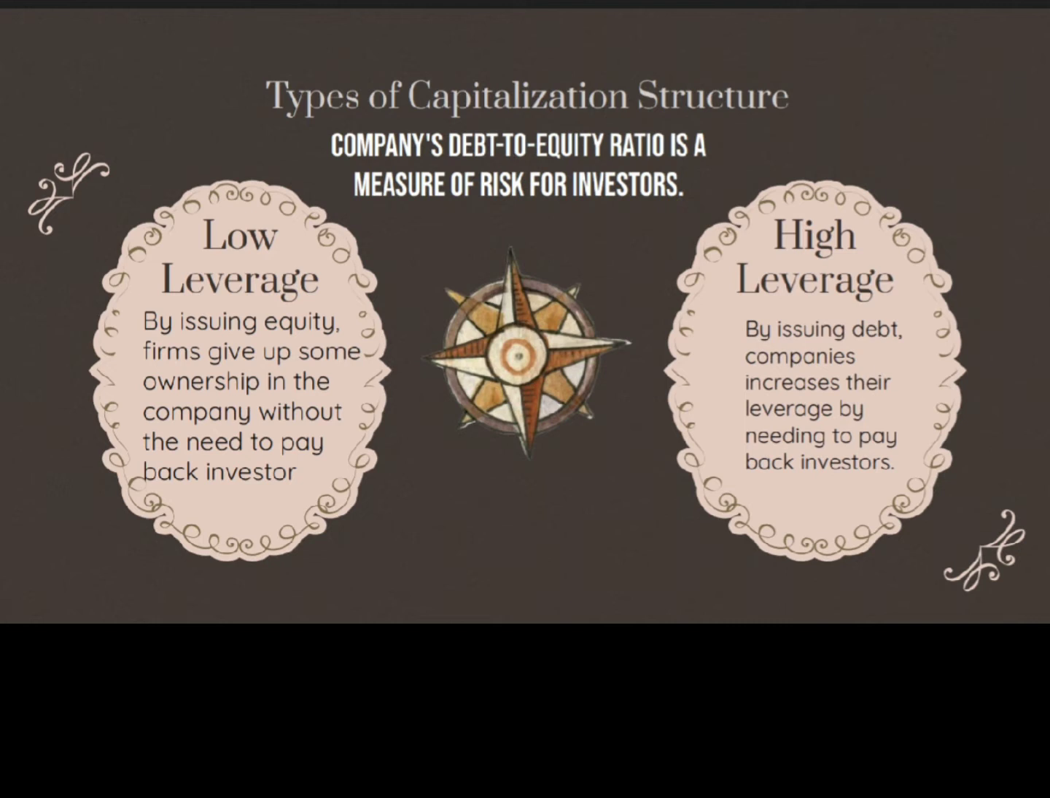Firms that issue equity give up some ownership in the company without having to repay investors. Firms that issue debt increase their leverage by having to repay investors. For investors, the debt to equity ratio of a company is a risk indicator. This means that there are two types of capitalization, which are higher leverage and low leverage. Higher leverage means higher debt, and low leverage means higher equity.